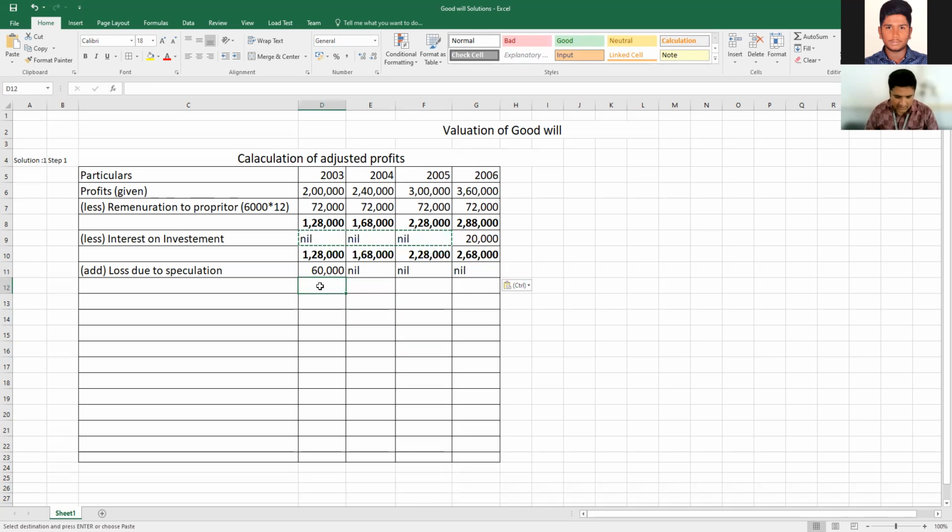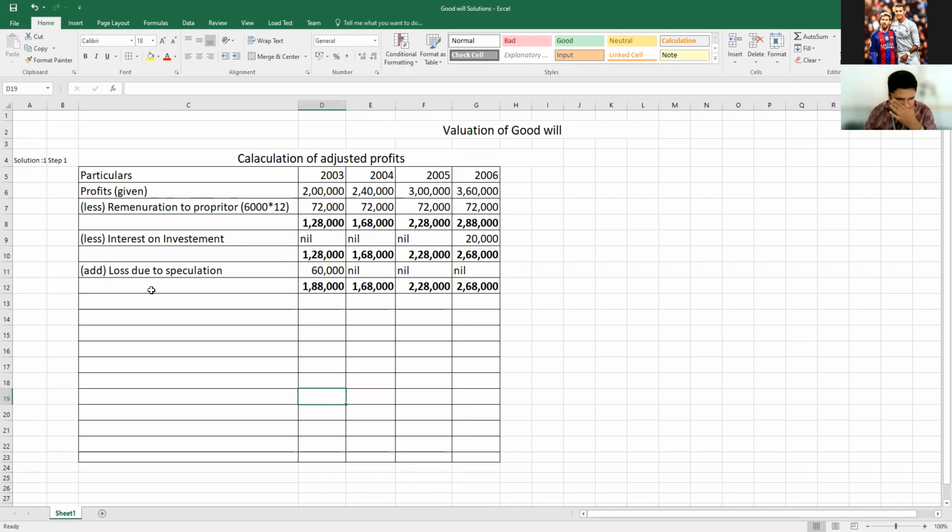Again you will get the total. So 1,28,000 plus 60,000 is 1,88,000. Then the same amounts you write here: 1,68,000 and 2,00,000. I will cut, paste and copy it here. Whatever the highlighted things, that is the total only, no need to worry.